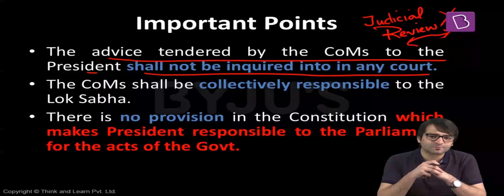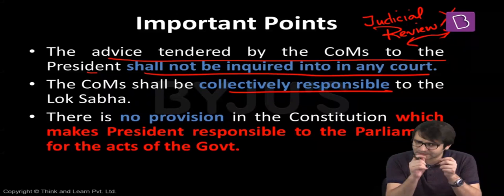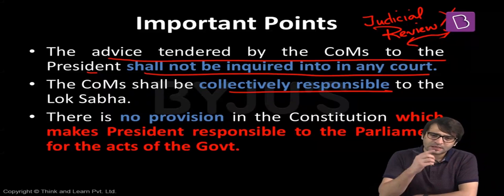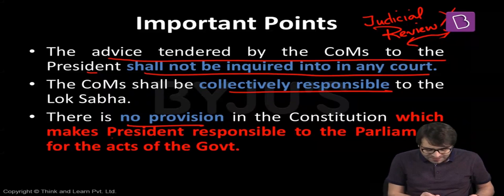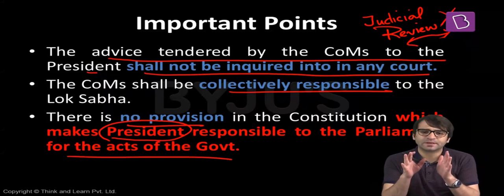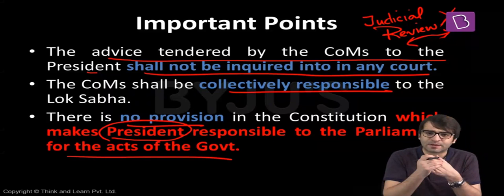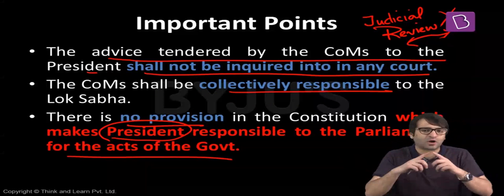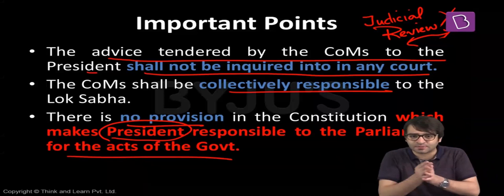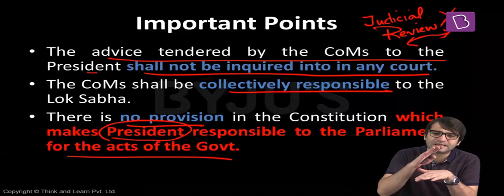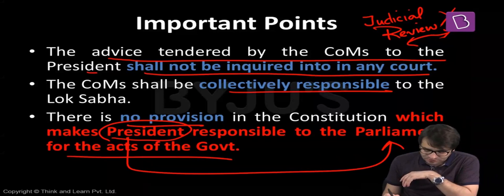Another important point, the Council of Ministers are collectively responsible to Lok Sabha. And I'll explain slightly later what we mean by collective responsibility. A third important point, there is no provision in the Constitution which makes President responsible to the Parliament for the acts of the government. Individual ministers are responsible. Ministers can be responsible to the Parliament. Ministers are accountable to the Lok Sabha. But a President cannot be held accountable for any act done by the government. Prime Minister is responsible, ministers are responsible, but under the Constitution of India, there exists no provision whatsoever which makes President responsible to the Parliament for the acts of the government.